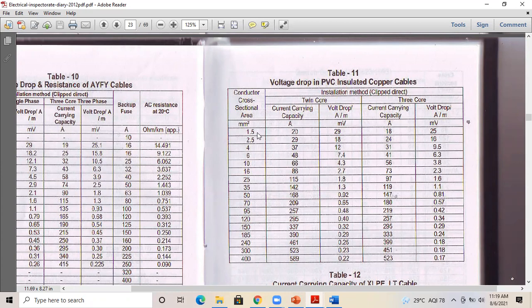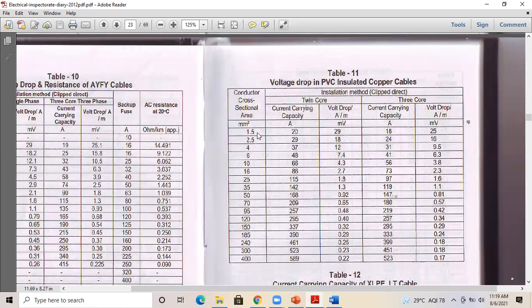So we are having this half HP pump located 100 meters away from the supply source. Our DB, or the supply switch, is located inside the building, and this half HP pump is located at the well or an underground water source, okay, which is 100 meter away from the building. So obviously we will be thinking, since it is half HP, 1.5 mm square will be sufficient. Of course it will be sufficient, but we are not thinking about the length of the particular cable and not thinking about the voltage drop.